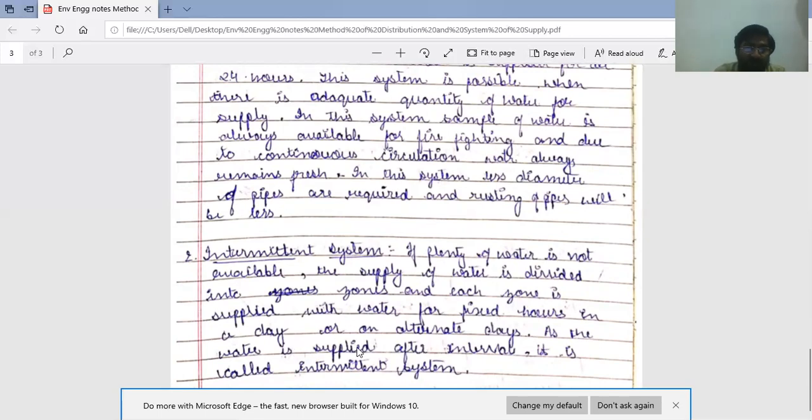As the water is supplied after intervals, that is why it is called intermittent system. This is the system of supply.